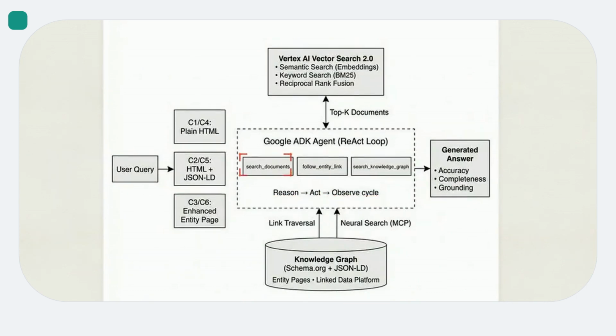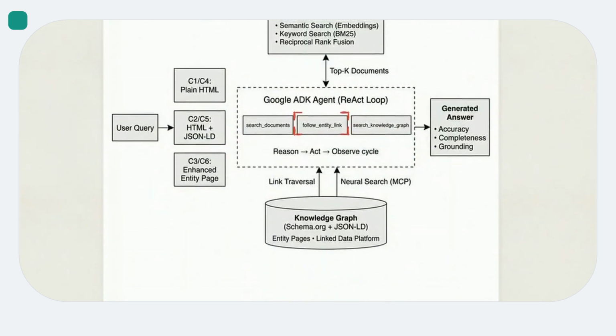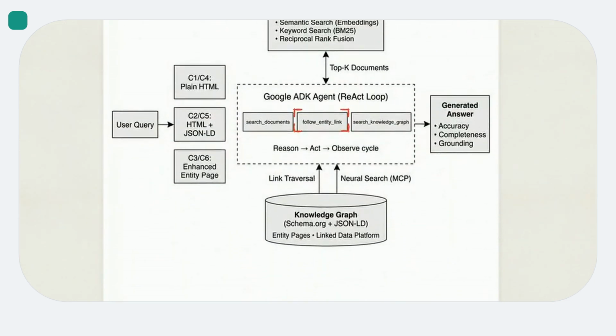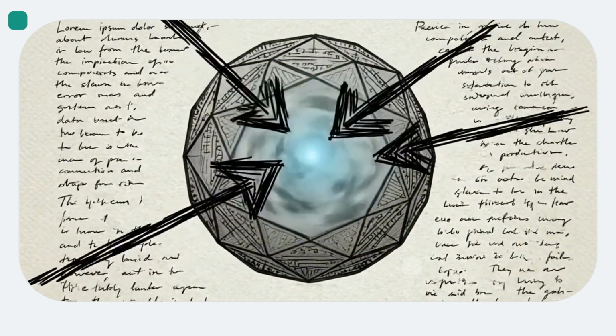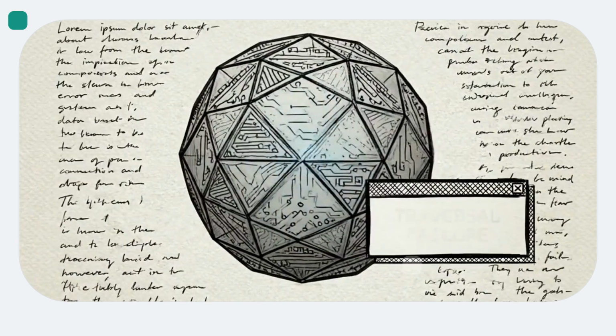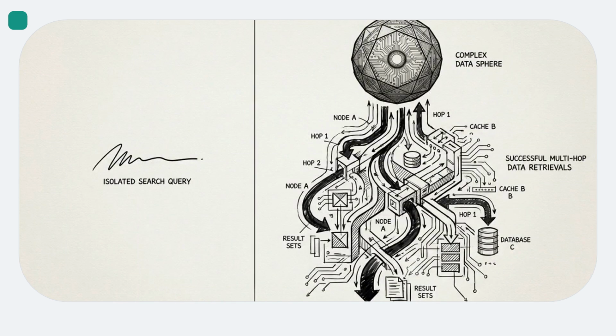The agent relies on the Search Documents tool for basic semantic retrieval, pulling text chunks from a vector database. Its most critical capability comes from the Follow Entity Link tool. This allows the agent to execute multi-hop traversals, moving across the knowledge graph from one related entity to the next. An agent cannot utilize this traversal tool if the document structure hides the pathways within unparsed text chunks. An AI agent is constrained by the tools it can deploy. It cannot execute multi-hop traversal without explicitly engineered pathways.